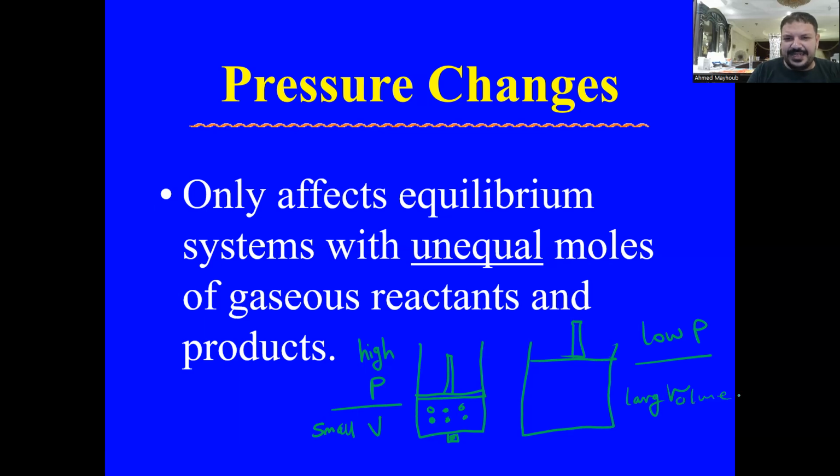Again, increasing pressure means decreasing the volume of the vessel, but decreasing pressure means increasing the size of the vessel. Pressure will only have an effect if there is an unequal number of moles of gases in reactants and products.